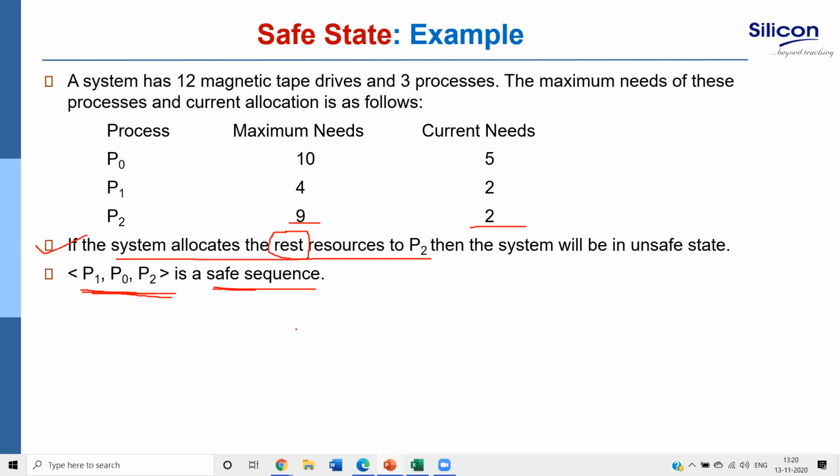All deadlock states are unsafe. Out of the total, one part is safe and another part is unsafe. In the safe part, if I put something, deadlock will definitely not occur. Out of the unsafe part, some are deadlock. So we are not saying that all unsafe states are deadlock. A goat has a head doesn't mean that everything having a head is a goat, right? It's not like that.